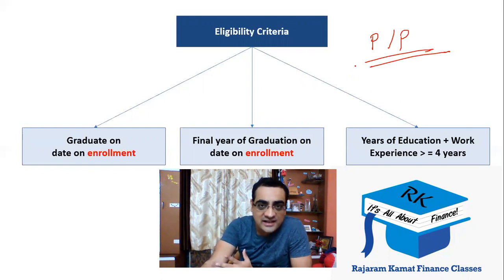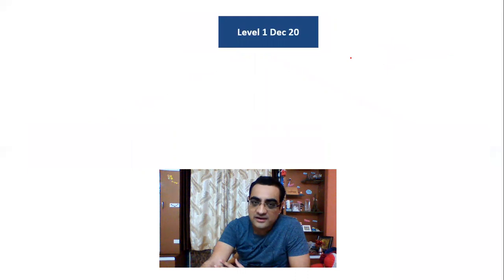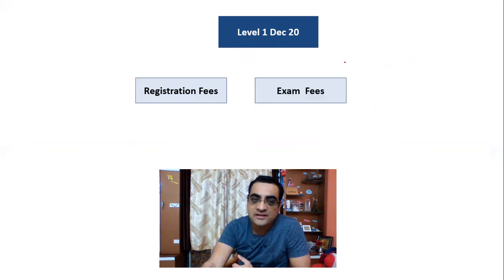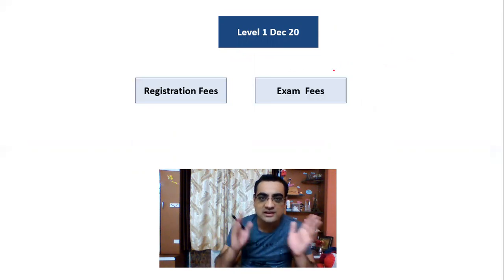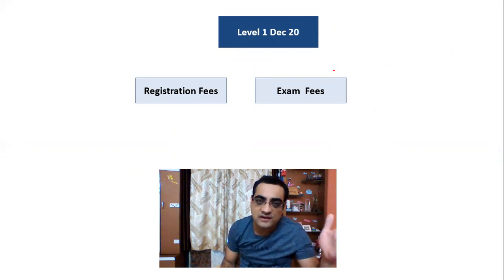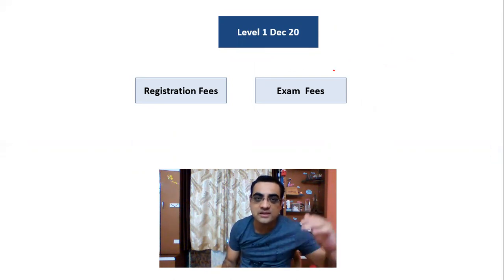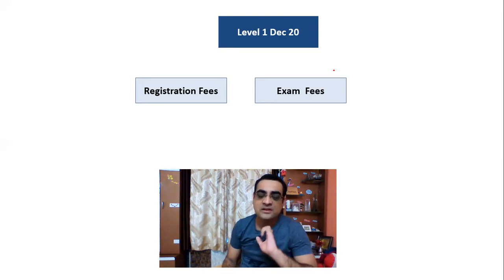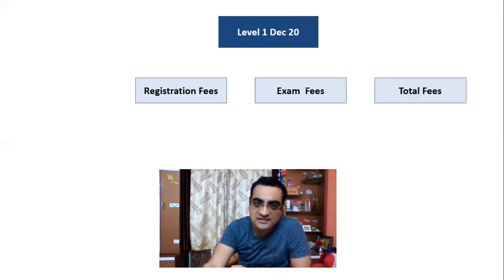Next, let's look at the deadlines. So for the Level 1 December 20 exam, the fees are of two types. One is registration fees and one is exam fees. The exam fees are applicable for each level. So Level 1, Level 2, Level 3 have to pay the exam fees. But registration fees is applicable only at the time of Level 1. So you will not see registration fees coming for Level 2 and Level 3. Clear? So registration fee only for Level 1, exam fee for Level 1, Level 2, Level 3. So that sums up to the total fees.